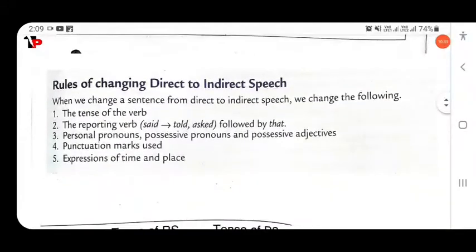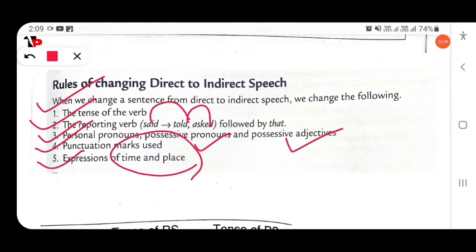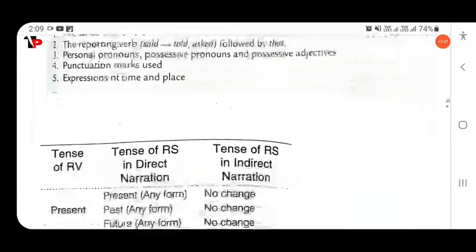Next, the rules of changing. As I have already told, the tense of the verb should be changed, and the reporting verb should be changed, like said changed into told, asked, wanted to know. Then personal pronouns and possessive adjectives also change, punctuation marks are also used, and expressions of time and place are also changed. You will learn in detail one by one: the tense of the verb, change in the reporting verb, change in the personal pronoun, then expression of time and place.